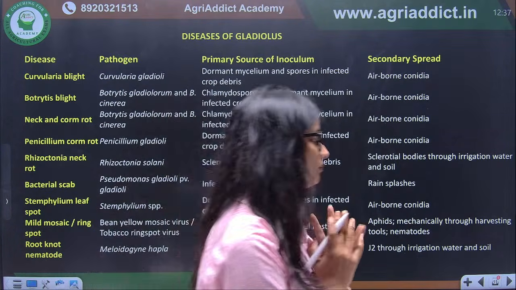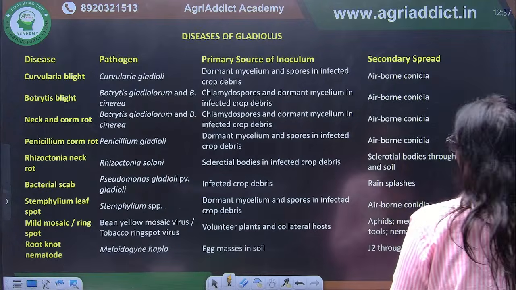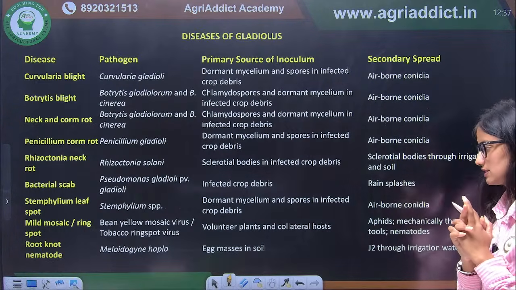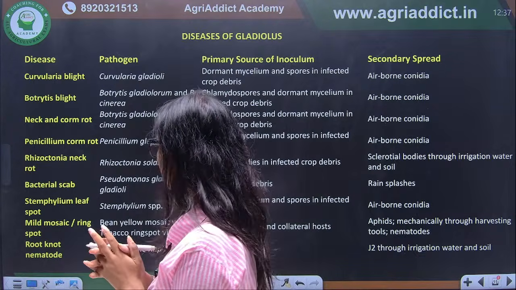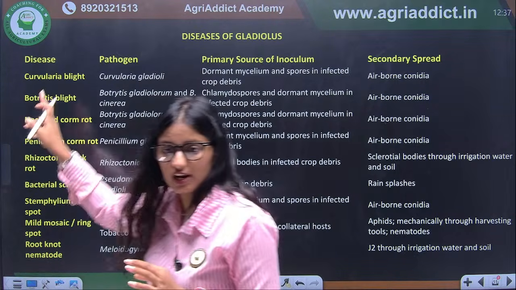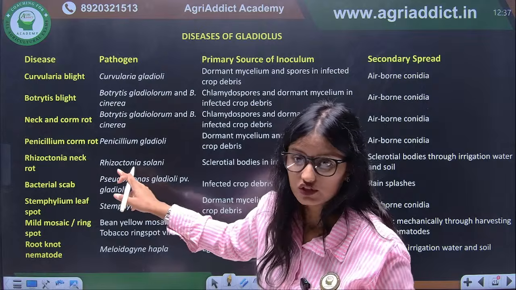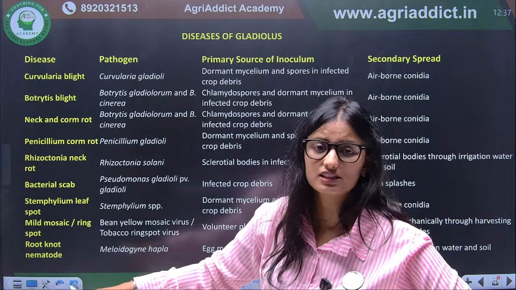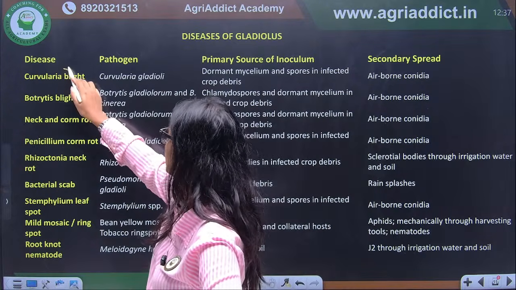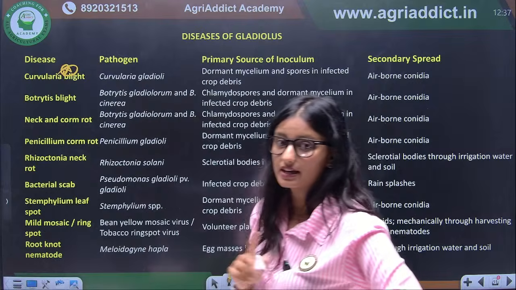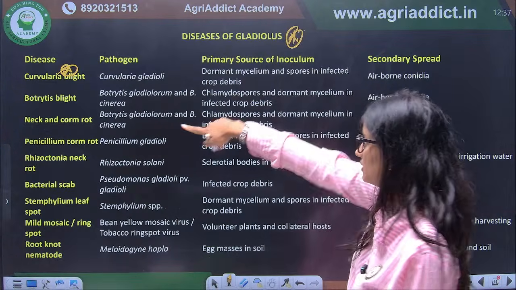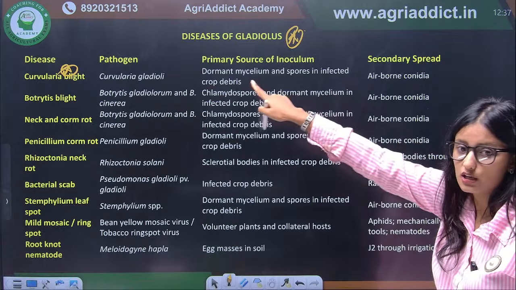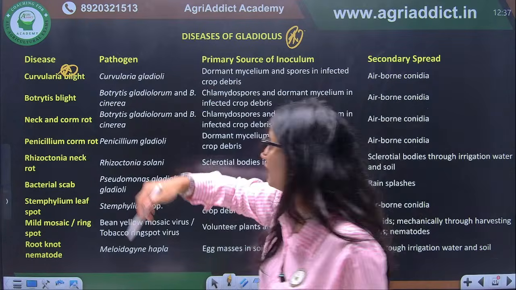Correct? Next, let's talk about diseases of gladiolus. Again, what is important here? Just go through each and every disease and its pathogen. Curvularia blight is important in the case of gladiolus, which is caused by Curvularia gladioli.